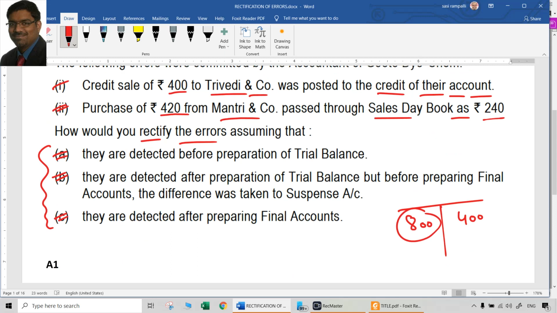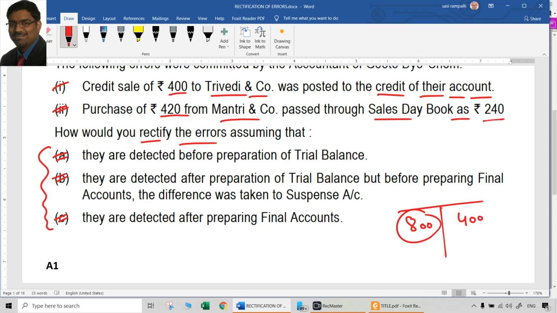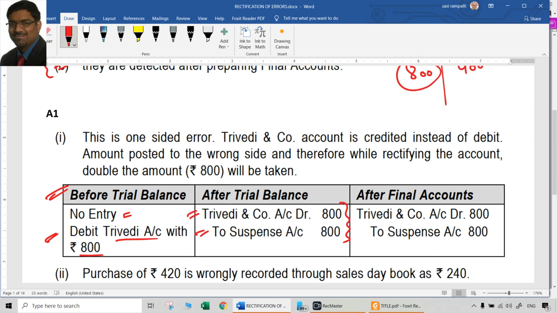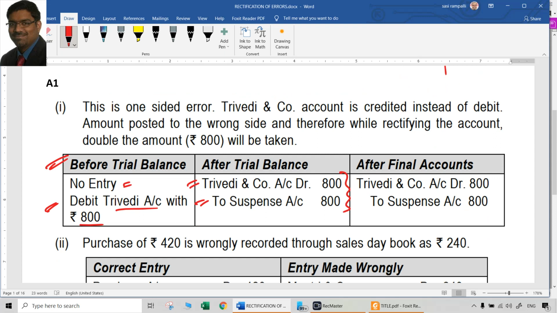Will there be any difference if this is detected after preparing final accounts? No, there will not be any difference. Why? Because Trivedi and Co is a personal account. It's not a nominal account. It is not any account that is reflected in trading account or profit and loss account. It is an account which is reflected in balance sheet. So there is no issue.